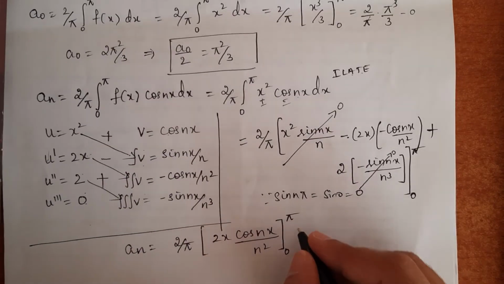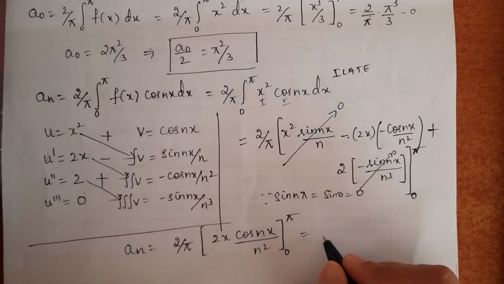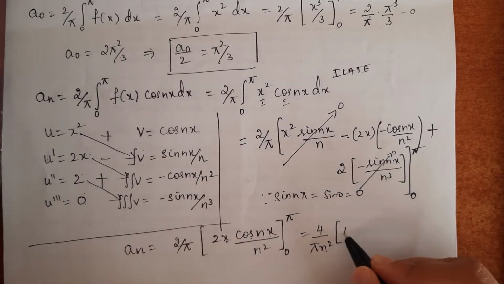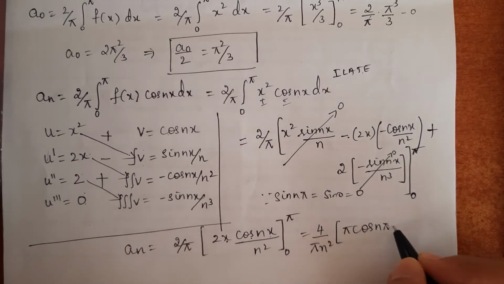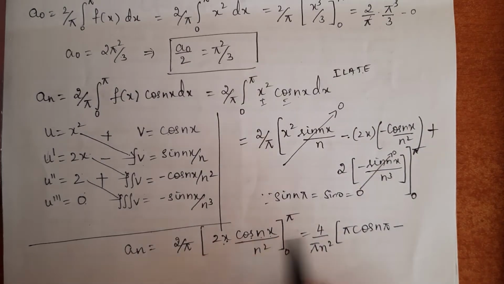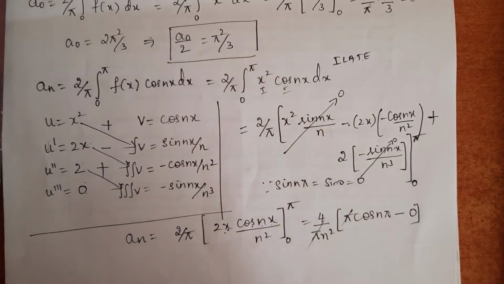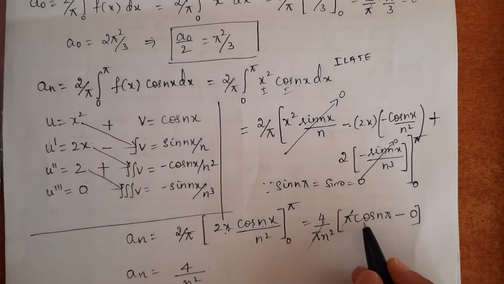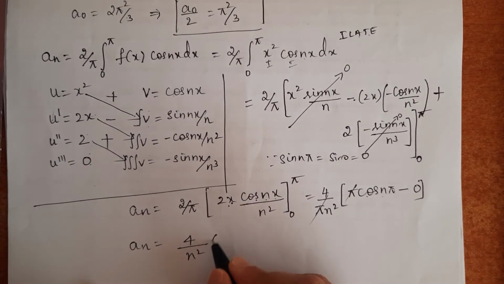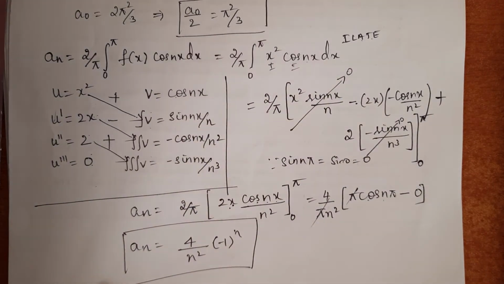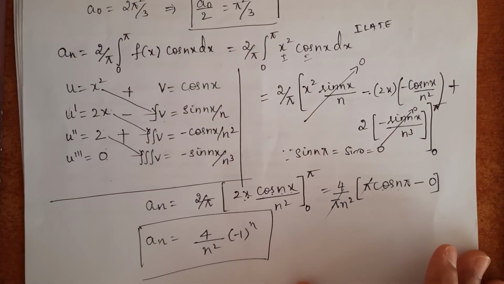Now, let us substitute the limits. Here 2 twos are 4 divided by pi n square, I will keep it as it is. Upper limit is pi, cos n pi, minus lower limit is 0 into cos 0. 0 into any term is 0, and this pi and pi get cancelled. My an value is 4 by n square into, we know that cos n pi is minus 1 to the power n. This is the value of an: 4 by n square into minus 1 to the power n.